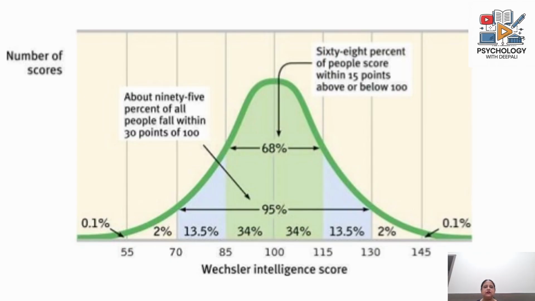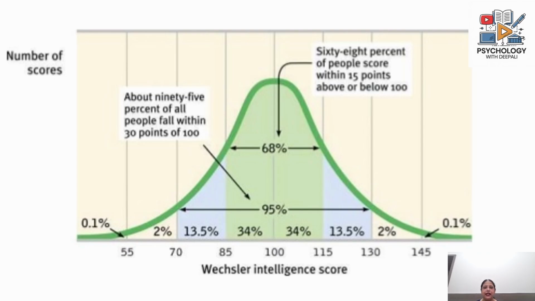The center is the mean value of 100, and for every step to the right or to the left, there is a change of 15 IQ points. So if 100 is the average, 115 would be above average, 130 would be superior, 145 would be very superior, and so on.